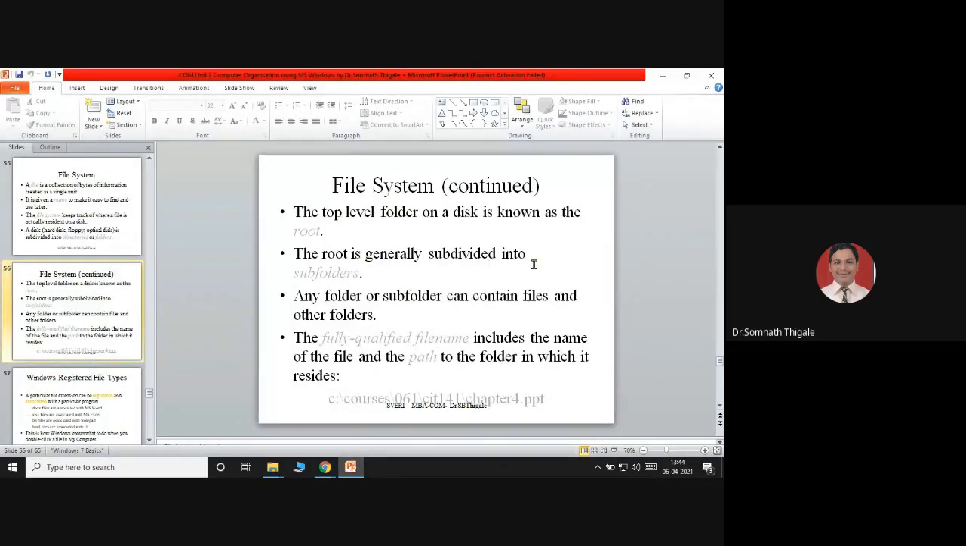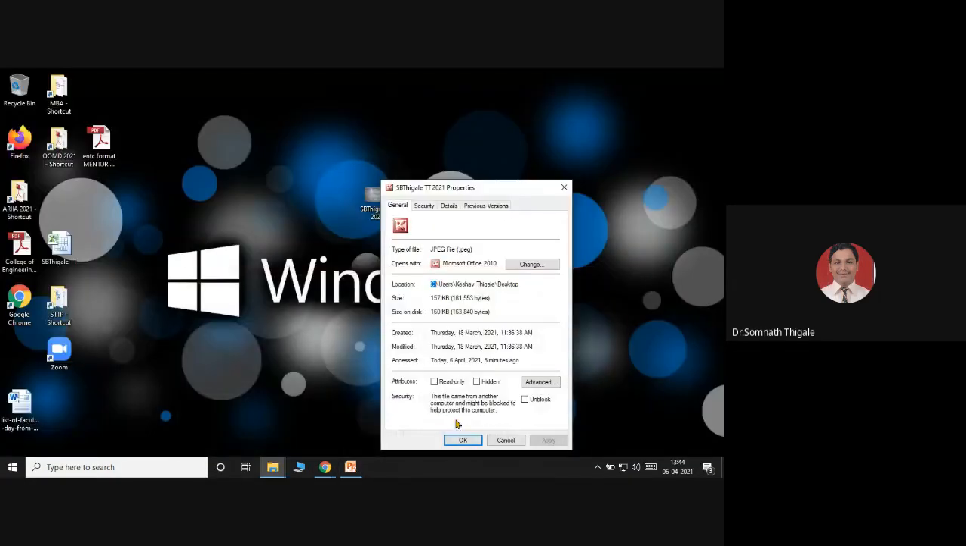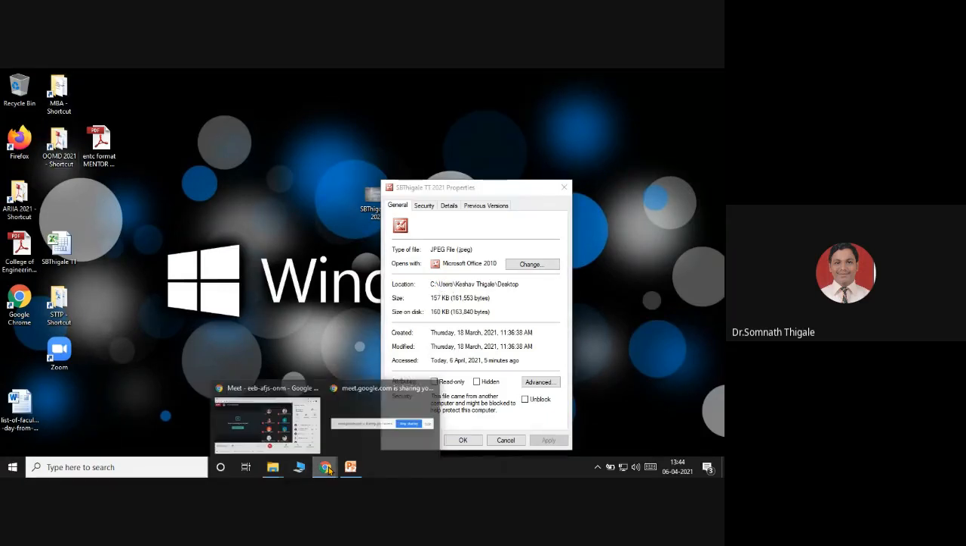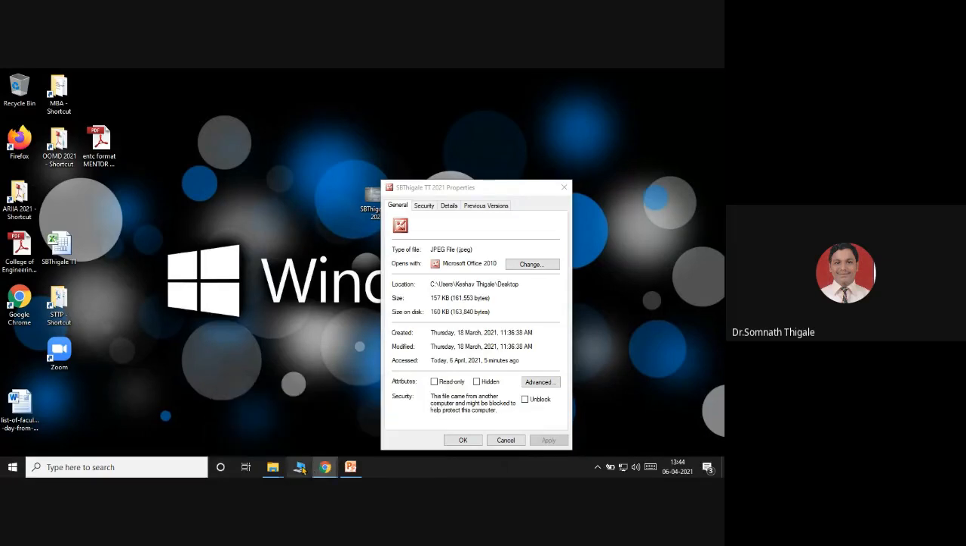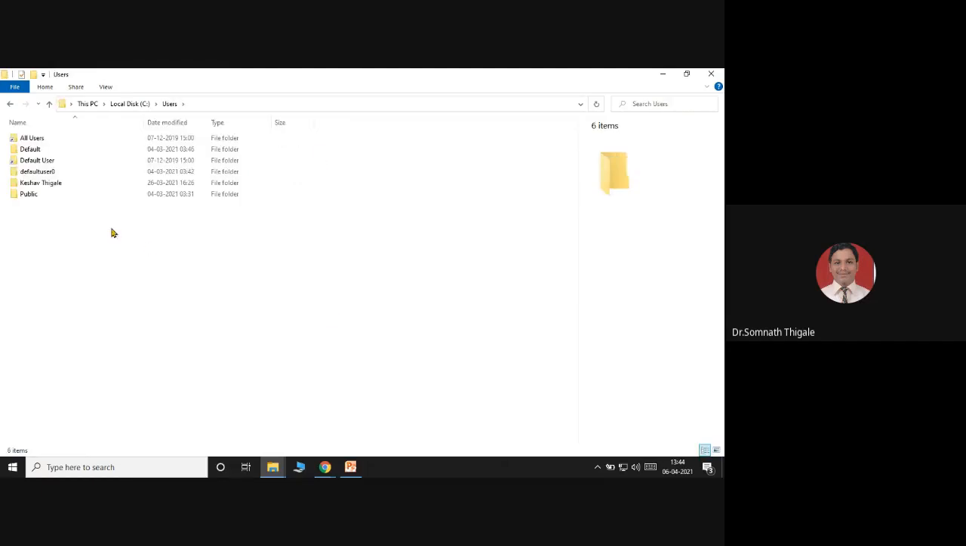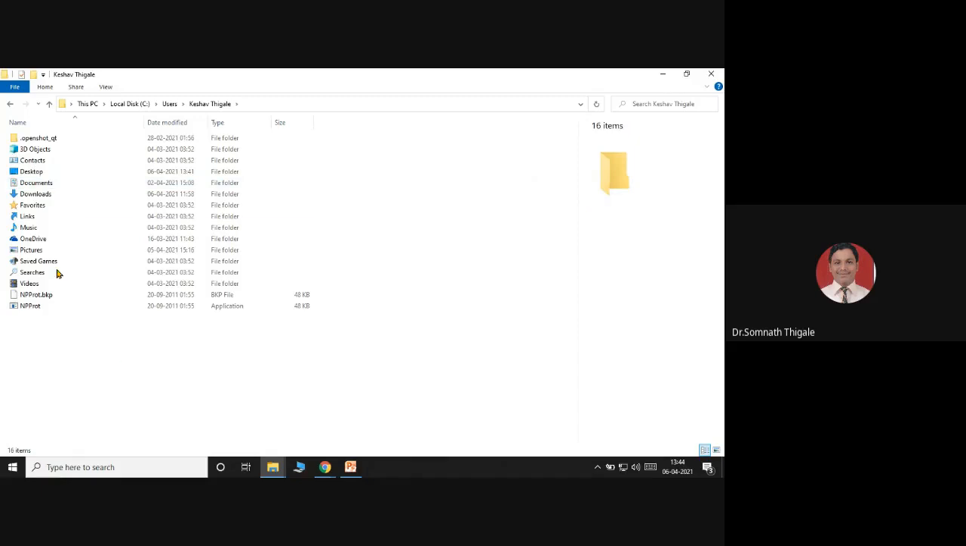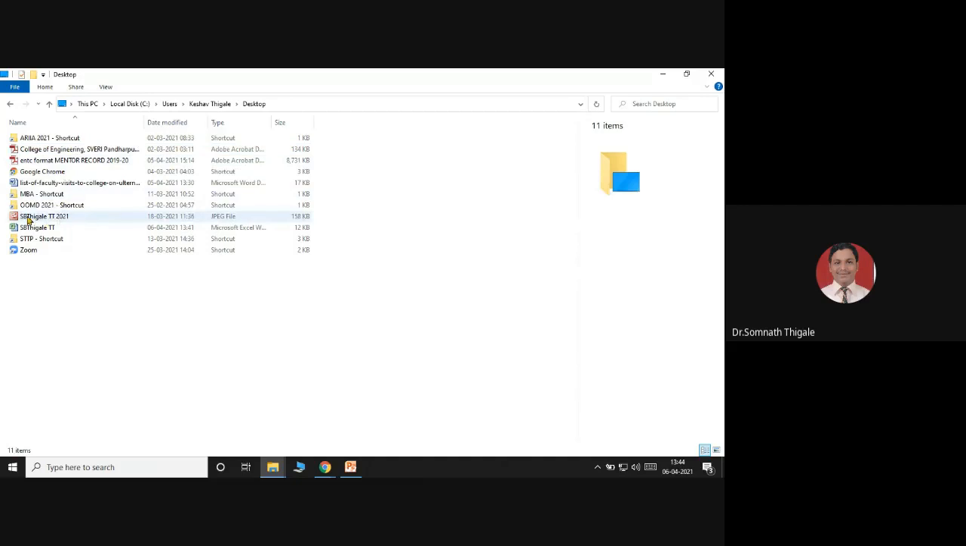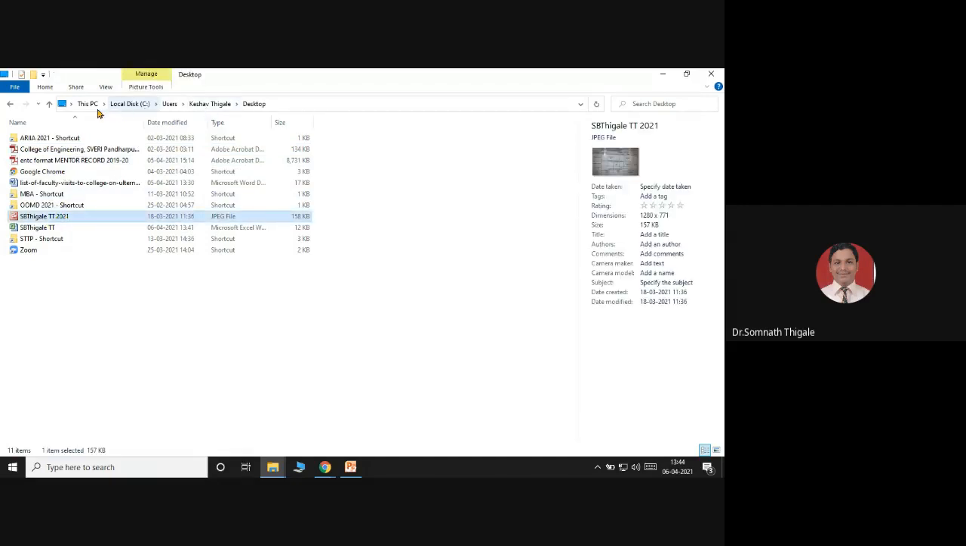The root is generally subdivided into subfolders. So see here, the C drive as a root, then folders, users. I'll open the C drive, then users, then user name, and inside that you will get an option here, desktop. If I open the desktop, see here, my file is here. The location is like this.